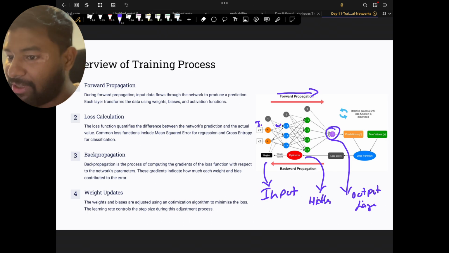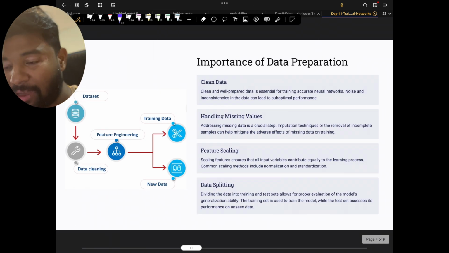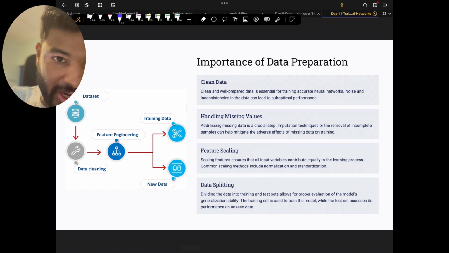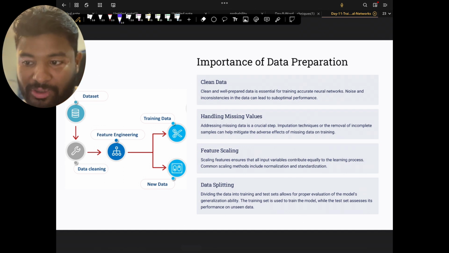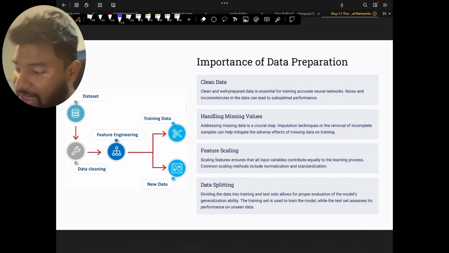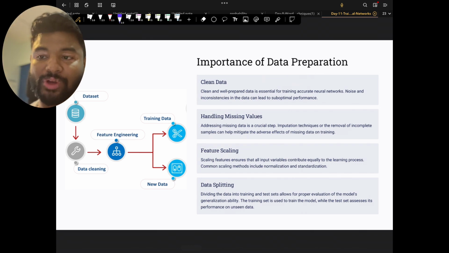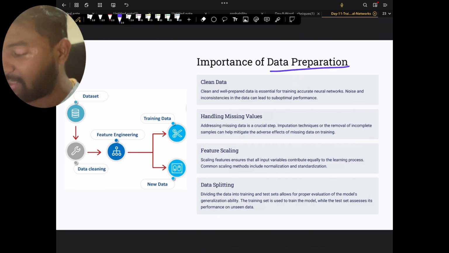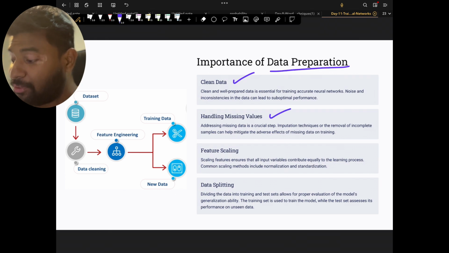No worries, let me try to explain a bit more about it. But always remember, when we are doing all these operations, even right now, data plays a very important role. Because if data is not good, then it is going to cause a lot of issues, right? Hence data preparation plays a very important role. You need to clean the data, handle the missing values, and do feature scaling.